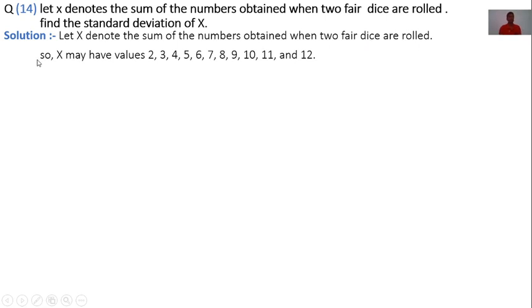So x may have values 2, that means the outcome is 1 1, the lowest outcome is 1 1. Therefore the value of x is 2, and the highest outcome means getting 6 on both dice, that means 6 plus 6 is 12. So x may have values 2, 3, 4, 5, 6, 7, 8, 9, 10, 11 and 12.